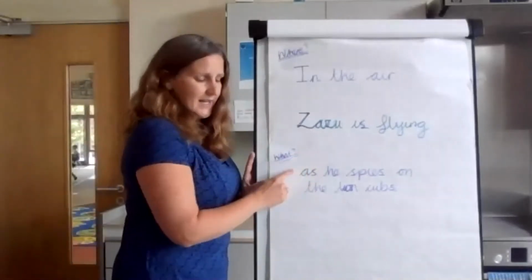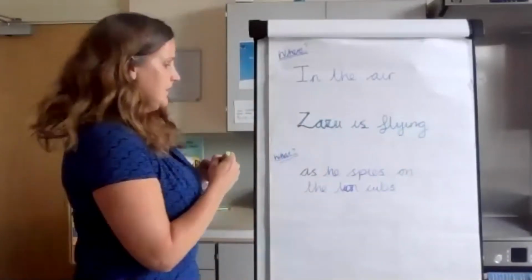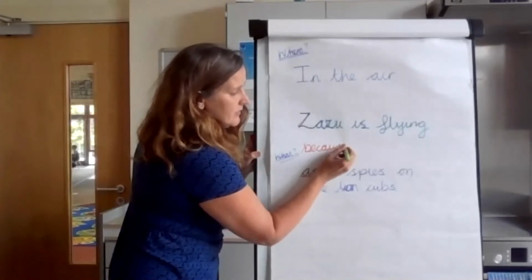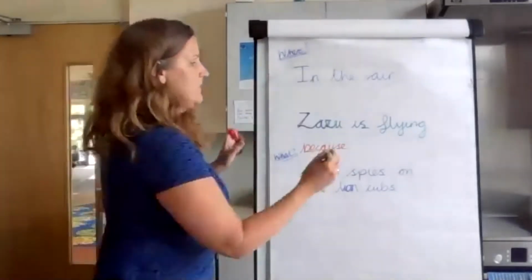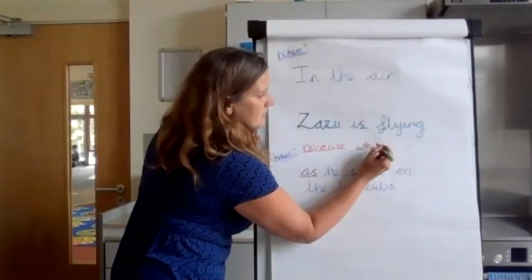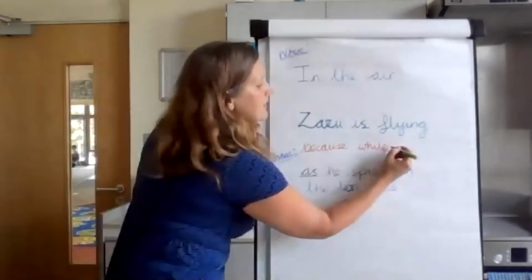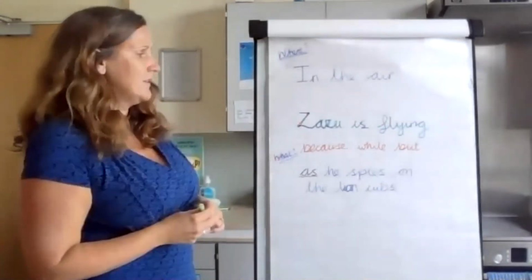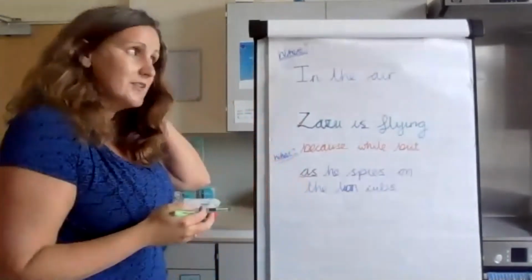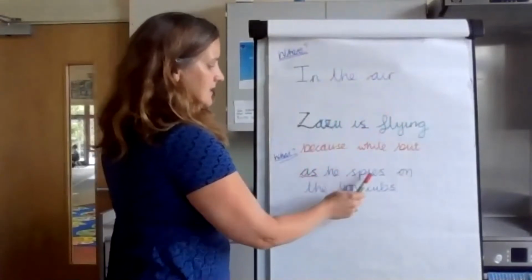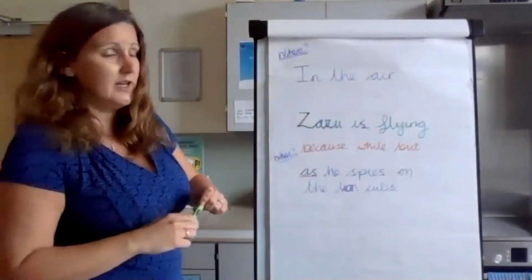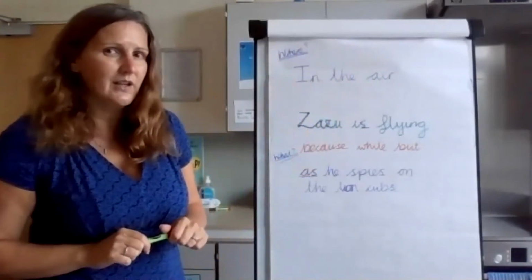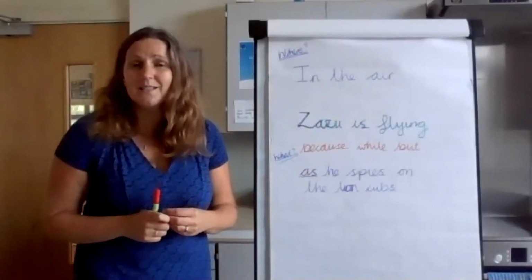Now remember, if we're adding a little bit more information, we can add with an as, or we could do because, that could be adding a bit more information. We can add while, which means it's happening at the same time. We could add but, okay, that's saying something is happening against what's happening in the first sentence. So think about what we could use for our sentence. So, in the air, Zazu is flying as he spies on the lion cubs. We could have through the sky, Zazu is flying because he is spying on the lion cubs. Okay, so those are the sentences that I'm looking for.